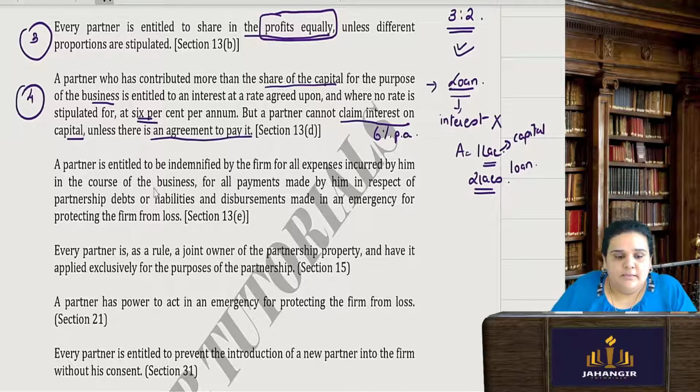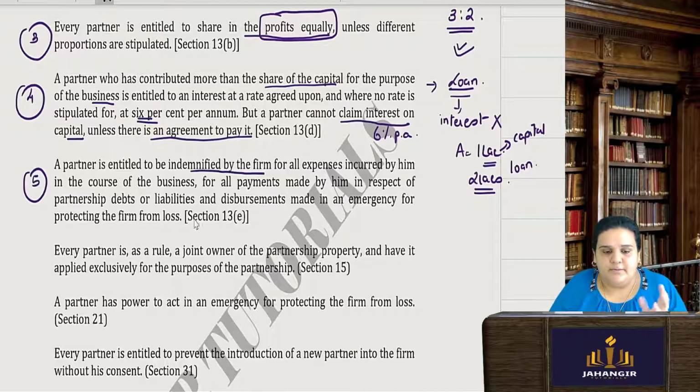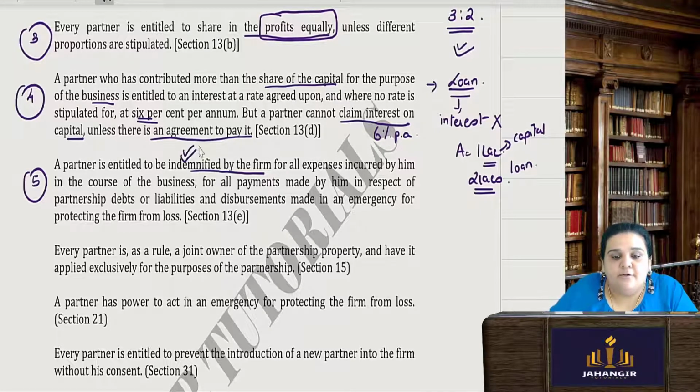Next, a partner is entitled to be indemnified by the firm if he incurs any out-of-pocket expenses. So if he is spending on expenses which are actually the expenses of the firm, but he pays from his own pocket in the course of the business, then he is entitled to be indemnified by the firm.